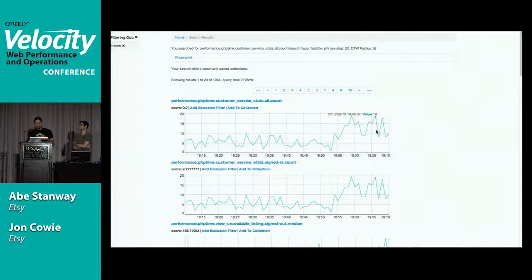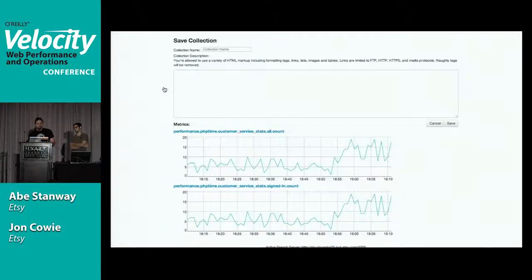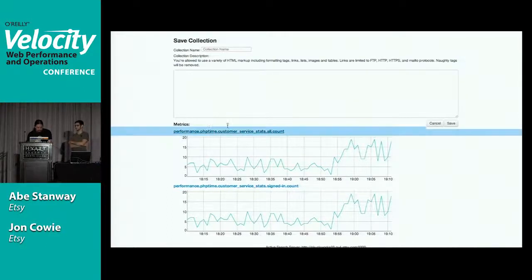they're really interesting to us and they're quite indicative of something that broke. So we can add these to our collection. We'll add them at the side there. We're then going to save this collection. Let me just copy the name of this so we can search for it in a second.